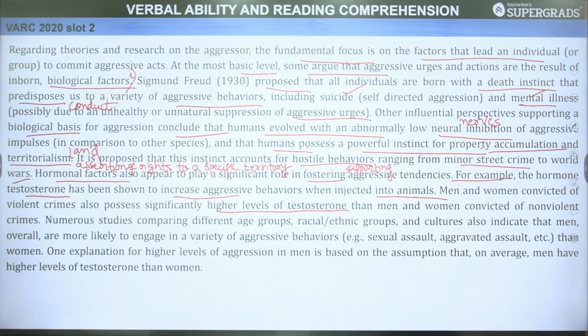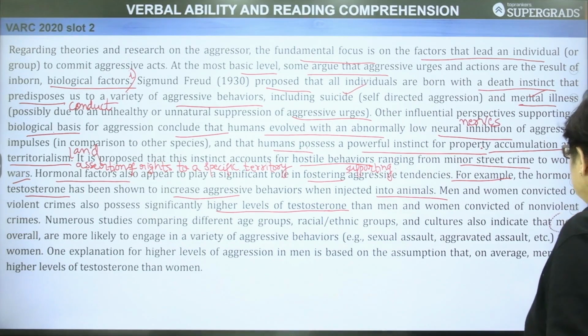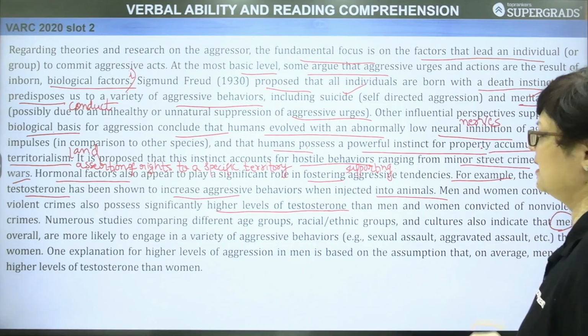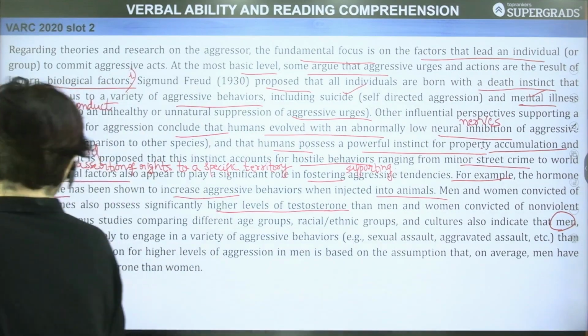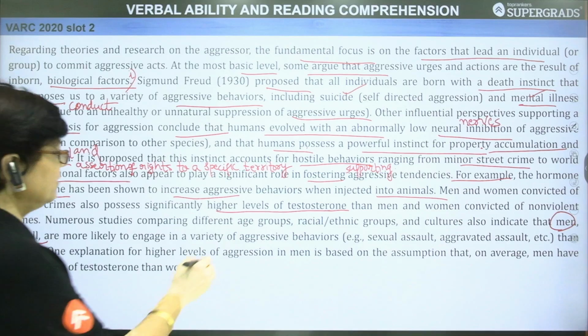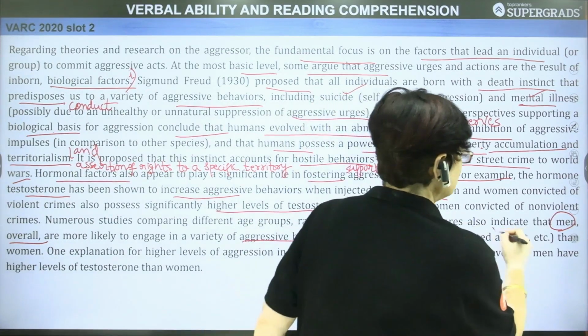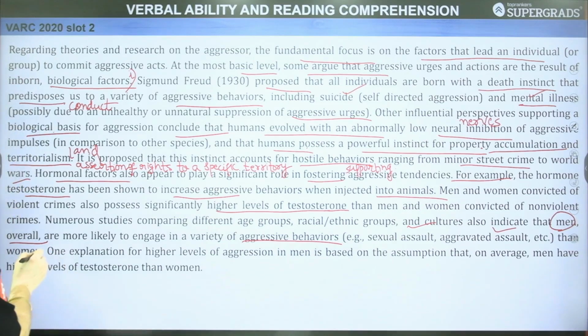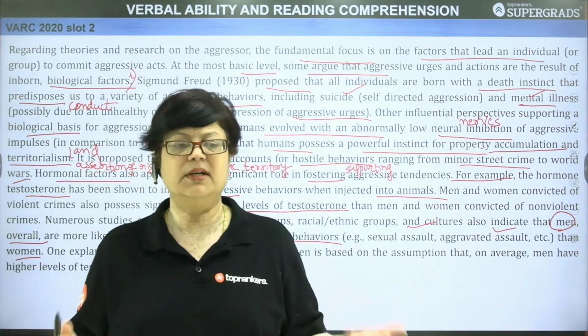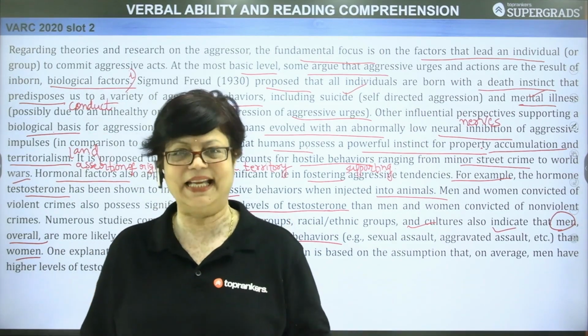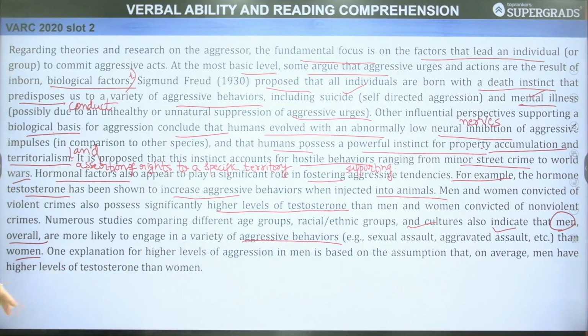Numerous studies comparing different age groups, racial, ethnic groups, and cultures also indicate that men overall are more likely to engage. So, this is another finding, another result of the study, that men overall are more likely to engage in a variety of aggressive behaviors. For example, sexual assault, aggravated assault, etc., than women. So a comparison has been made between the two genders also, and it was found that males have been found to have a higher aggressive behavior level as compared to females.